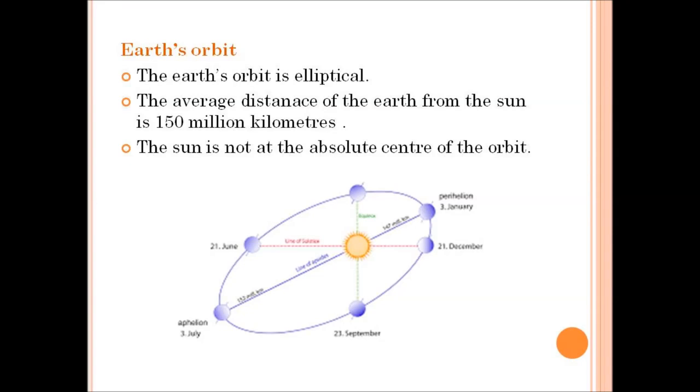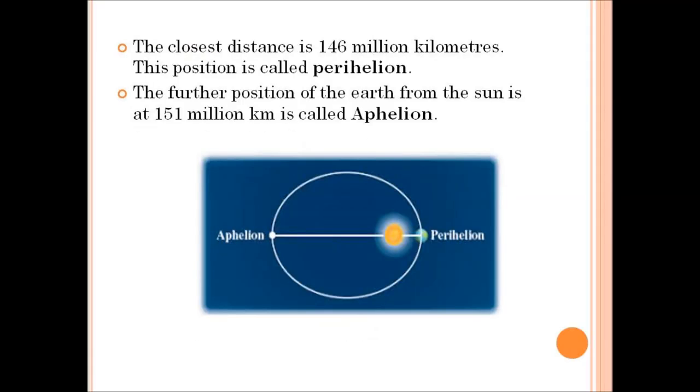So therefore, the planet is sometimes farthest from the sun or near to the sun. Since the earth's orbital path is an ellipse, the planet is sometimes farthest from the sun and sometimes near to the sun while it revolves.